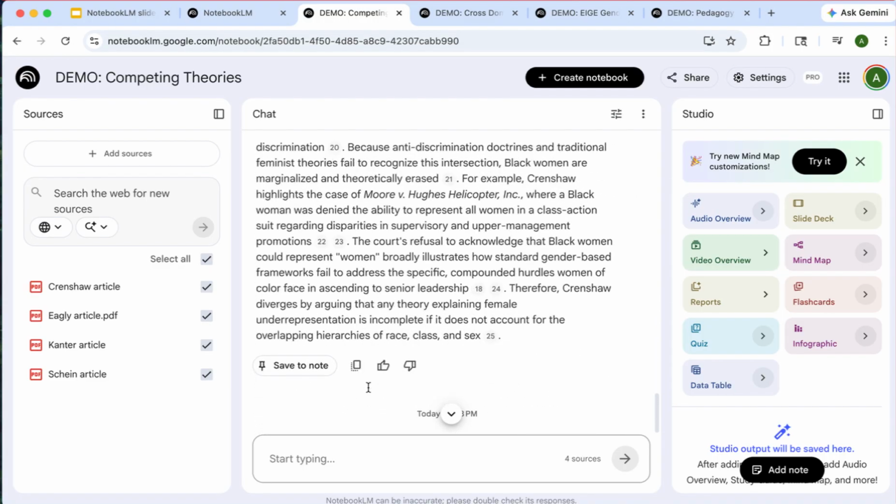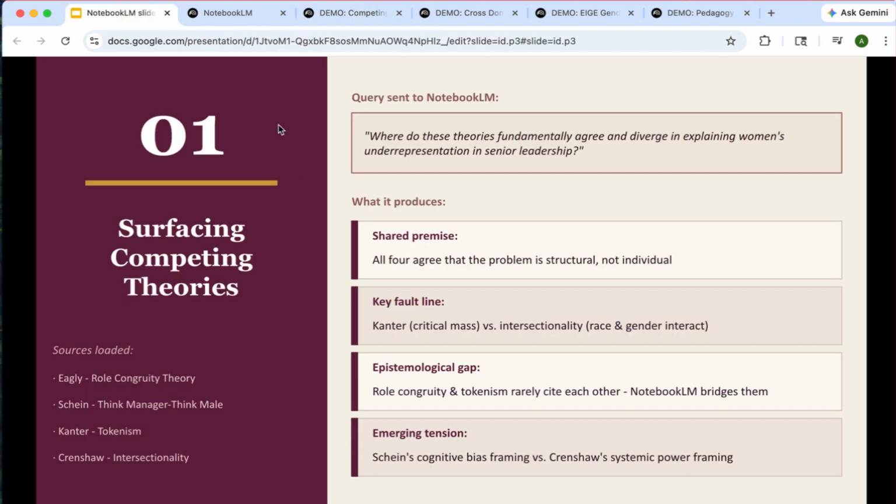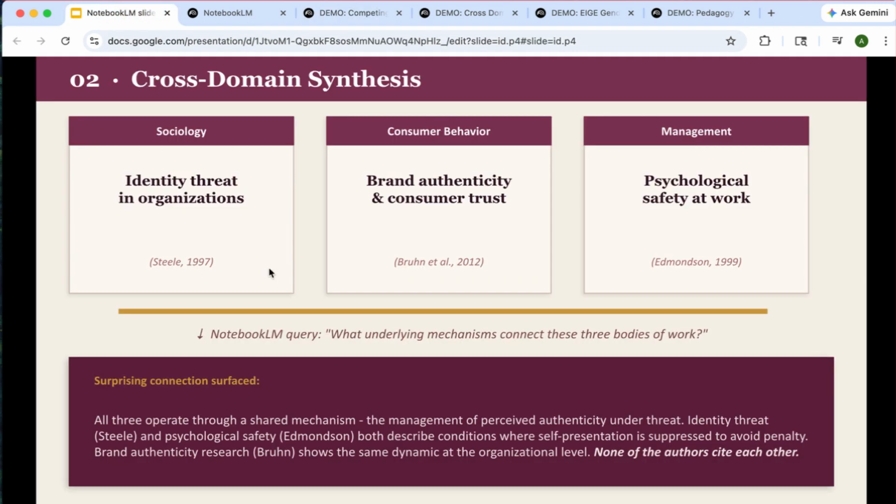And from here, you could put any additional questions you have for those 4 texts and generate what you could describe as a conversation between these authors in these articles. Cross-domain synthesis is my next demo. And this is actually the one I find the most intellectually interesting and the most useful for research.